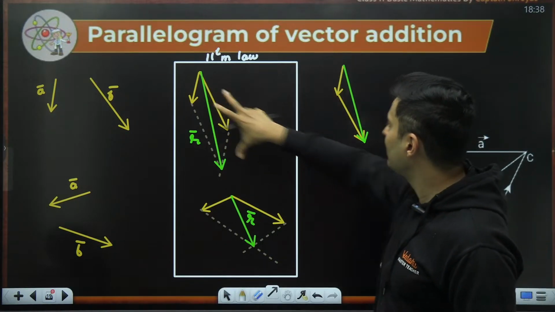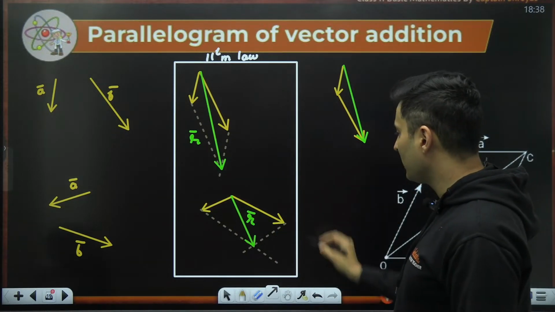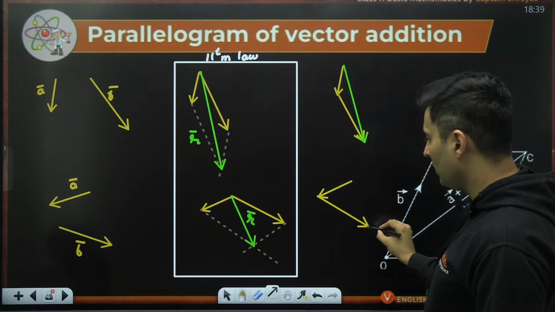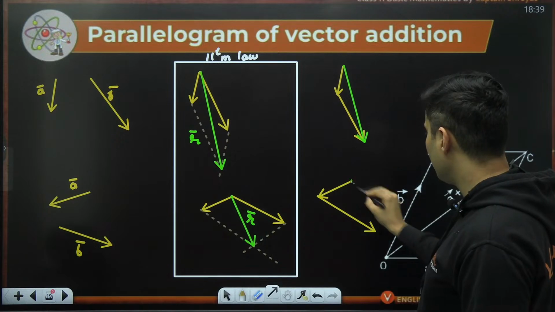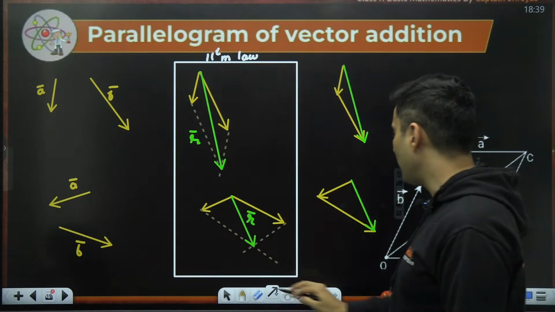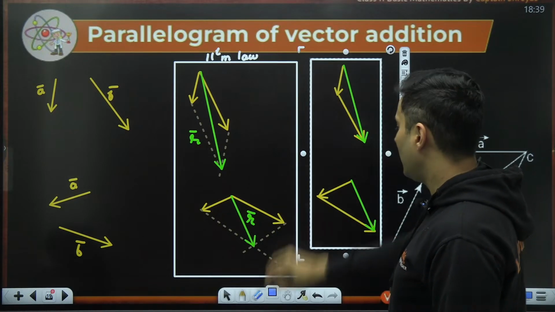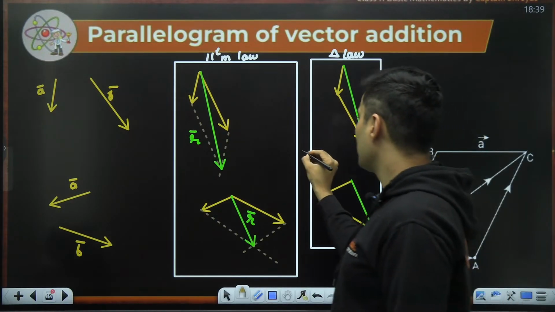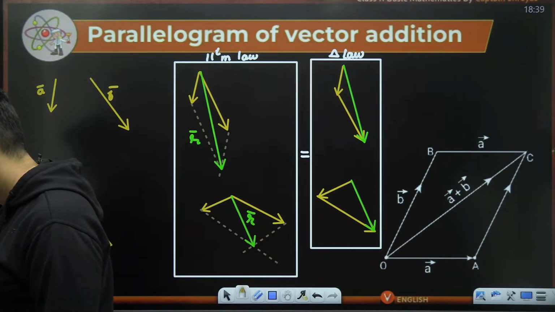See, this resultant and this resultant are the same. It won't be different. Same thing over here also. If I do it using triangle law, this is, let's say, vector A, and vector B I should put on this guy's tail like that. And that's it. This is the resultant. You can see it's the same thing that you are getting, whether it is parallelogram law or triangle law. So I can just block this as the triangle law of vector addition. Same answer. So both of them are exactly the same. How many of you got it?